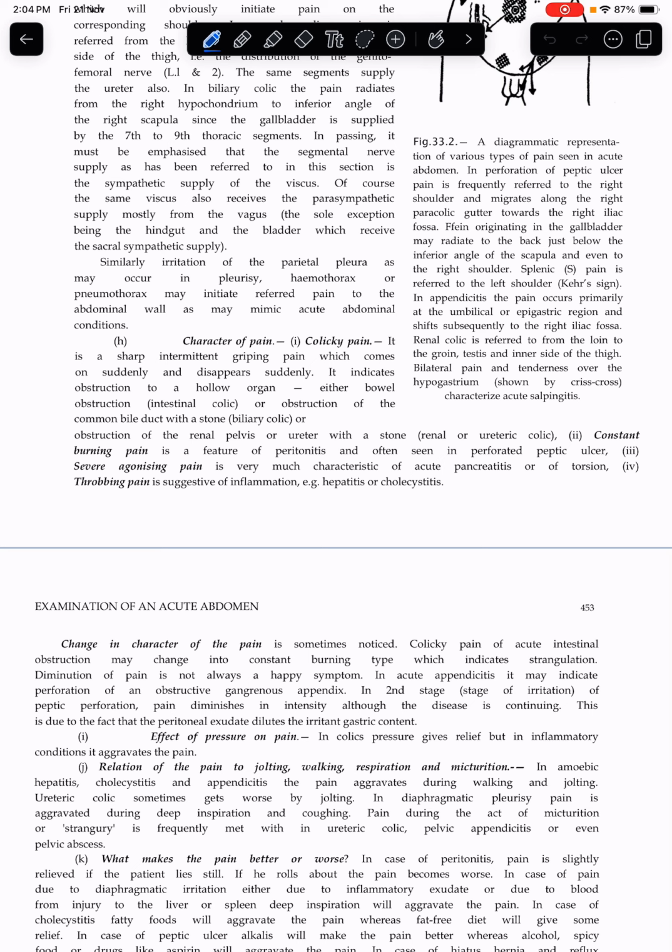Severe agonizing pain is very much characteristic of acute pancreatitis or of torsion. Throbbing pain is suggestive of inflammation, for example hepatitis or cholecystitis.